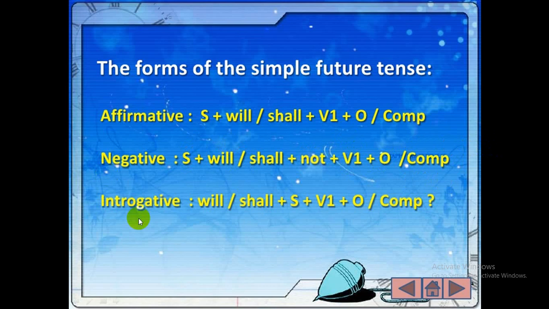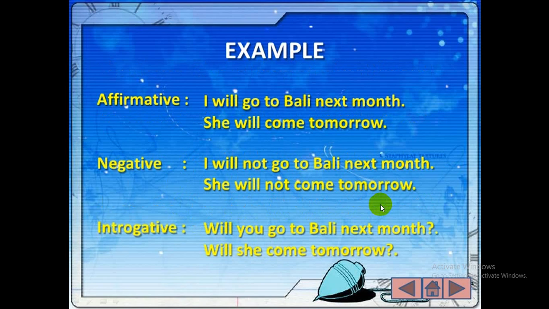Now see the next one, interrogative: will or shall plus subject. Because we know that when we make questions, the auxiliaries come in front, before the subject. So see here, will or shall, then subject, then the present form of the verb, that is V1, then object. Now see the next example, affirmative, as I have told: I will go to Bali next month,